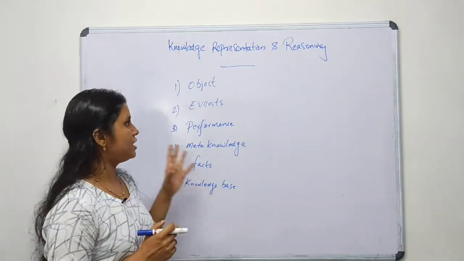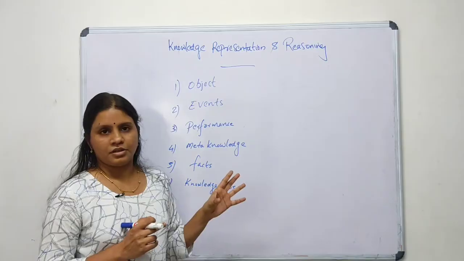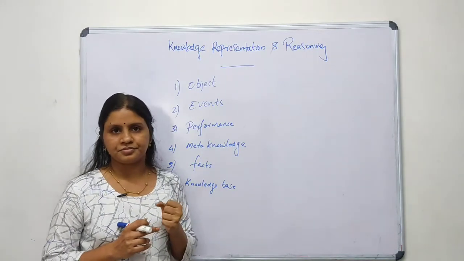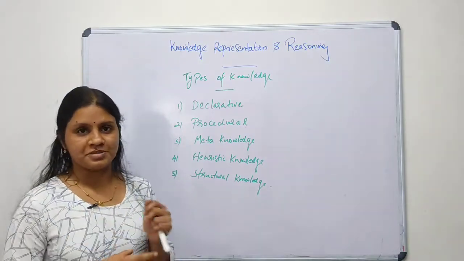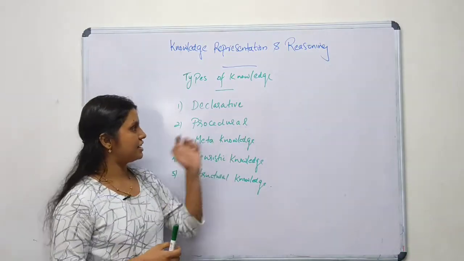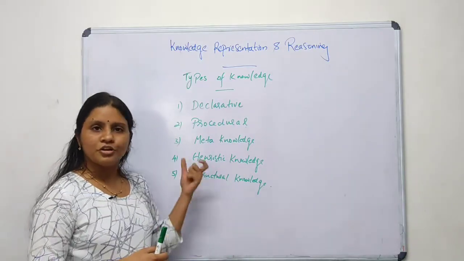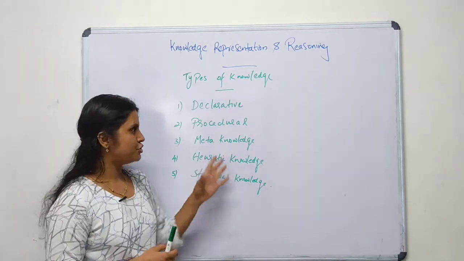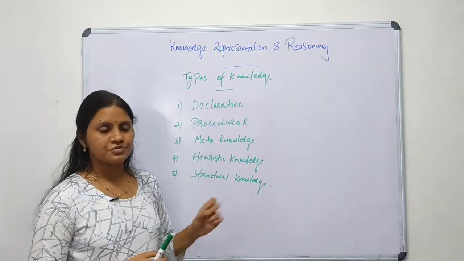These are the things you should identify first, before representing the knowledge. Next is the type of knowledge. There are several types of knowledge representation: first declarative knowledge, second procedural knowledge, third meta knowledge, fourth heuristic knowledge, and the last structural knowledge. You should have a short idea about these different kinds of knowledge.